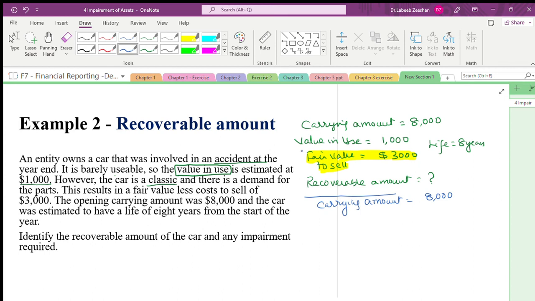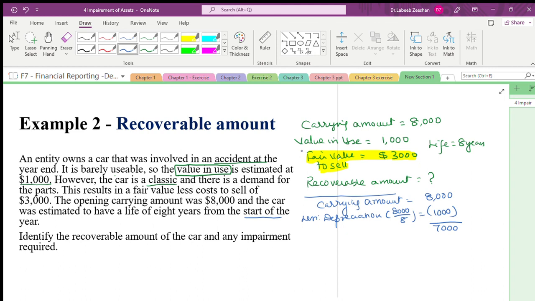Next, the car was estimated to have 8 years of life from the start of the year, which means you have to take depreciation for the current year. Less depreciation. How much is the depreciation? 8000 divided by 8 comes to 1000. So the value is 7000.